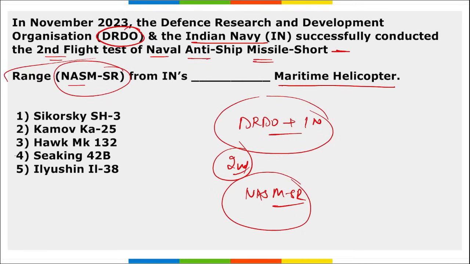Which helicopter? What is the name of that helicopter? It is Sea King 42B. This is the maritime helicopter from which this missile was tested by DRDO and the Indian Navy together, and this was the second test for this particular missile.